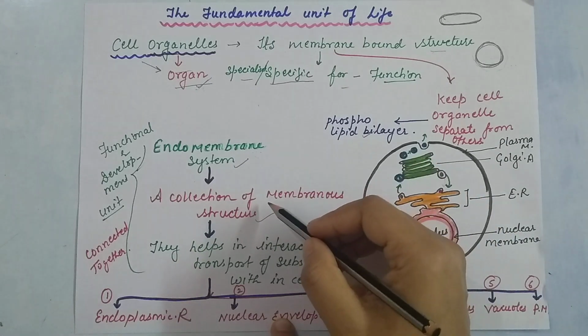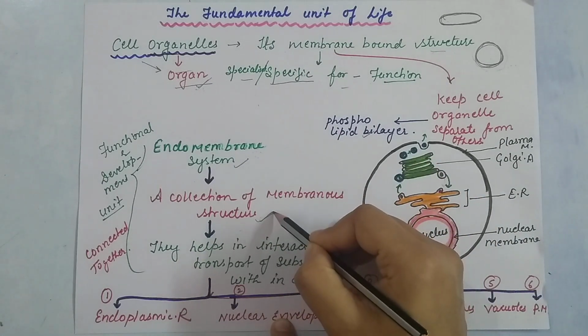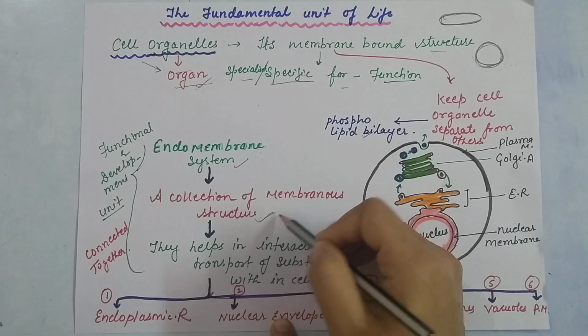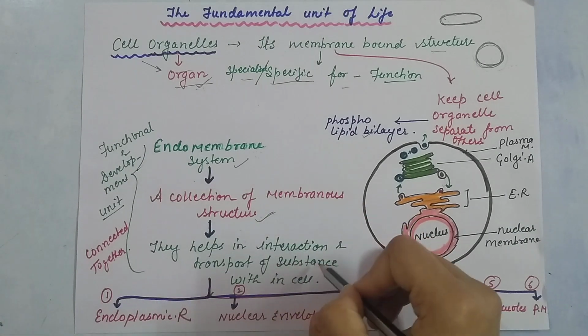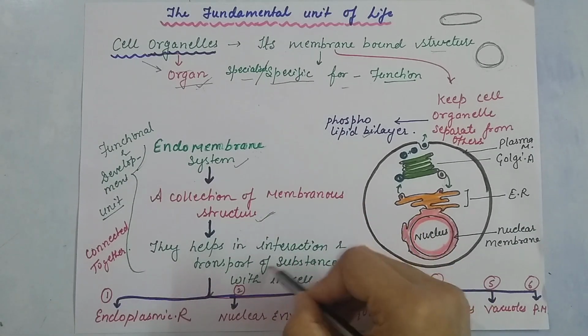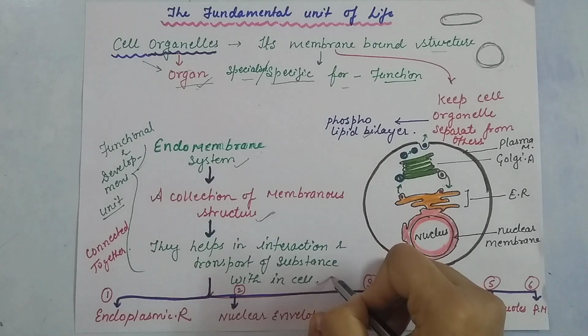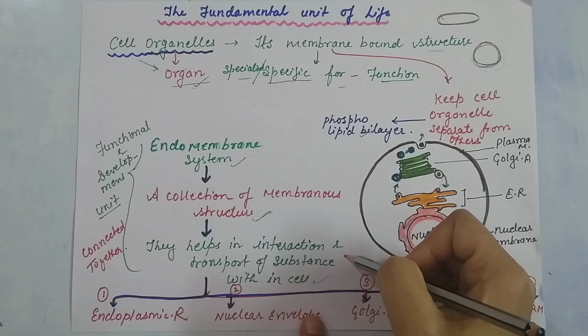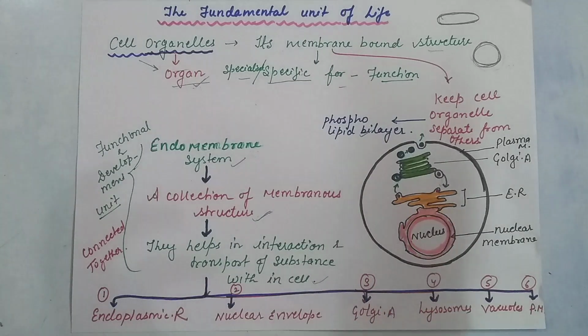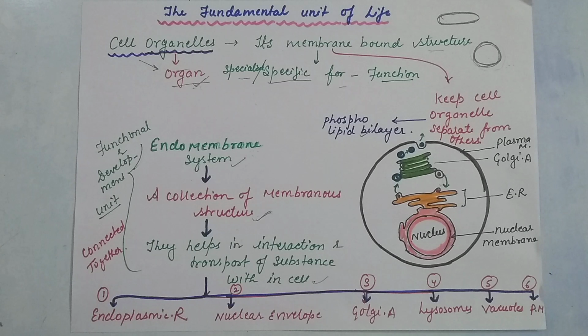So it is a collection of membranous structures, and it helps in the interaction and transport of substances within the cell. These different cell organelles usually interact with each other and work to transport materials within the cell. This is the endomembrane system.